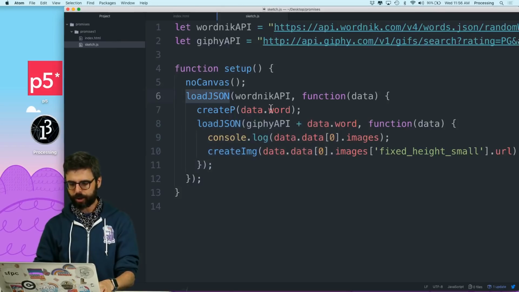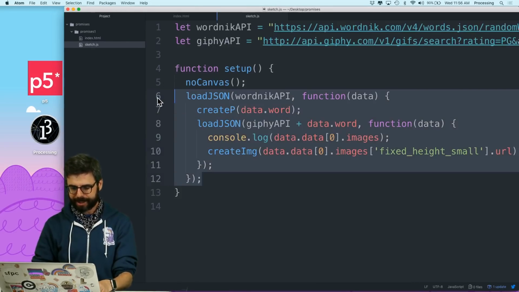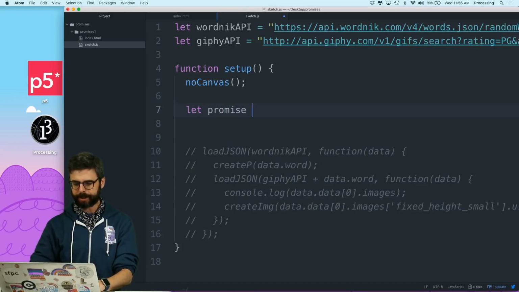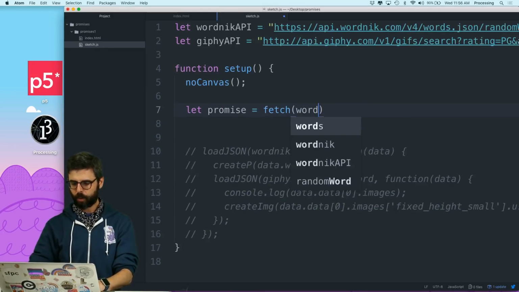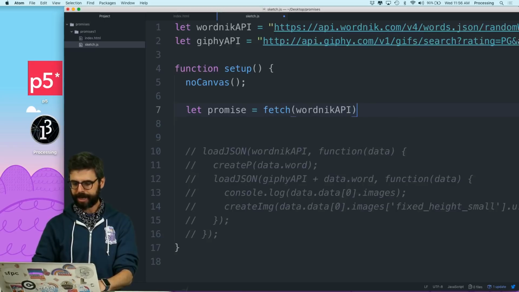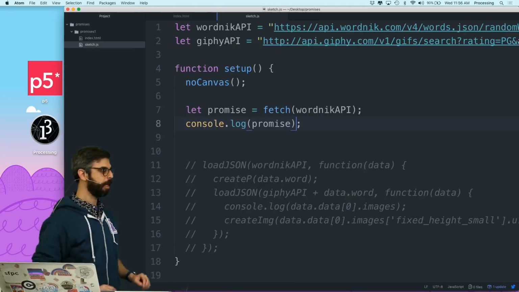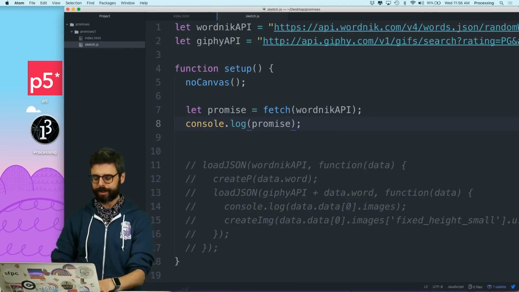So I am going to comment this out, and I'm going to say, let promise equals fetch word nick API. And then I'm going to say console log promise.